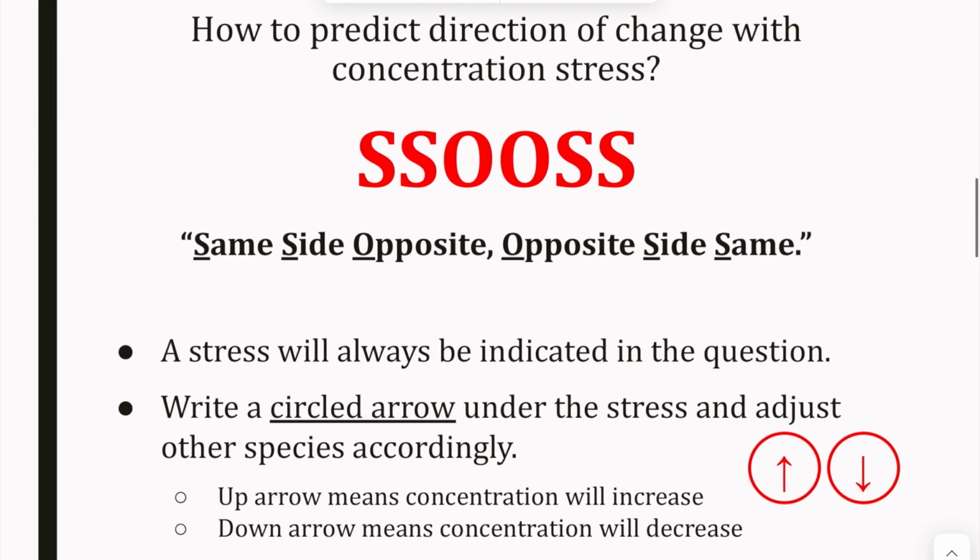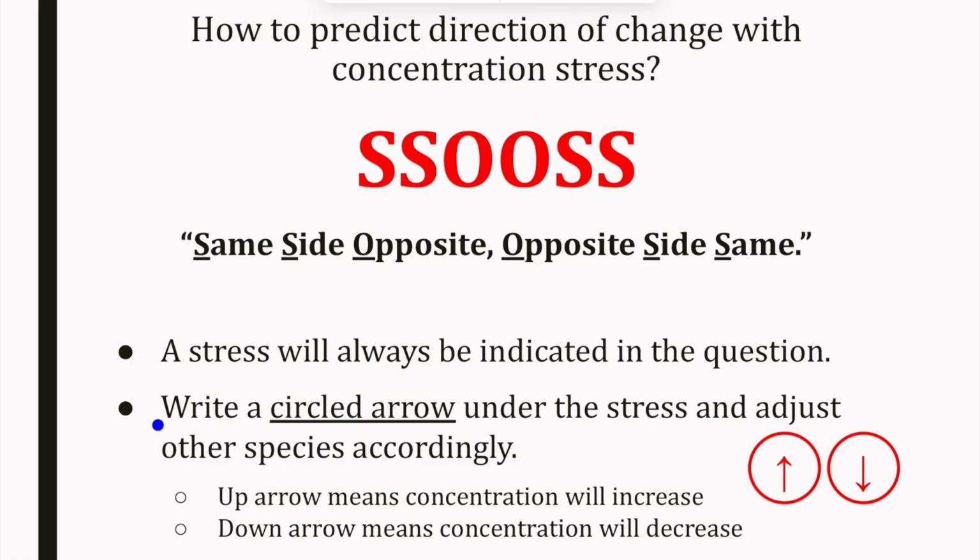So how to predict the direction of change with concentration. You should have already thought through this in that Le Châtelier intro activity, and I talked about it a little bit on that last slide, but we can consider what needs to be used or how to undo that stress. One way we can think of that is same side opposite, opposite side same. Whatever's on the same side of the stress is going to behave the opposite. Whatever's on the opposite side of the reaction from the stress is going to behave the same. And a stress is always going to be indicated for us.